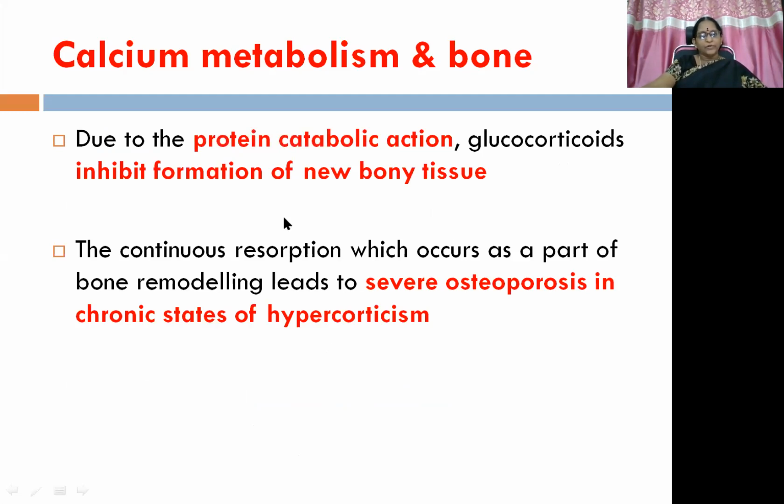Then, due to the protein catabolic action, glucocorticoids inhibit formation of new bony tissue. So new osteoid is not formed. Then the continuous resorption which occurs as a part of bone remodeling leads to severe osteoporosis in chronic states of hypercorticism. So new bone is not formed, osteoclastic action or resorption is going to continue, and because of this there is a net effect of severe osteoporosis in chronic states of hypercorticism.